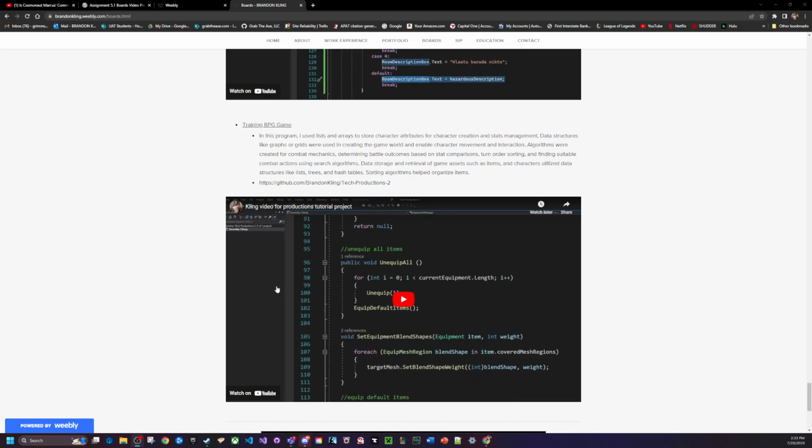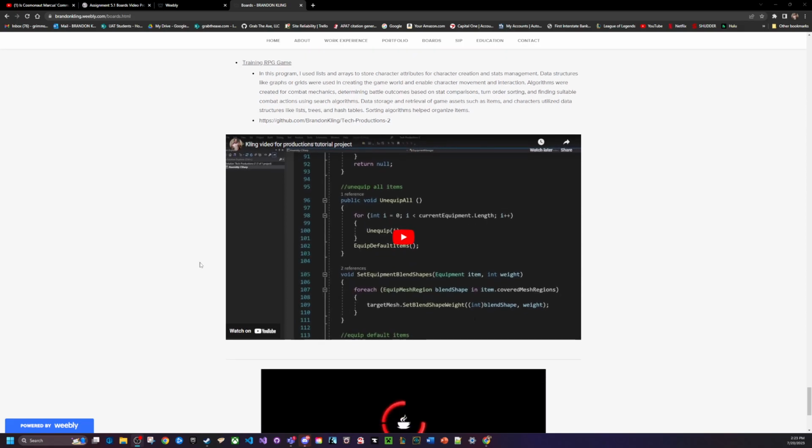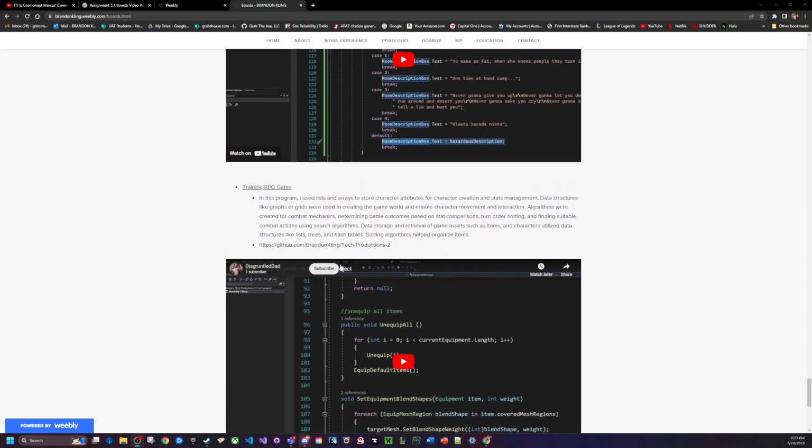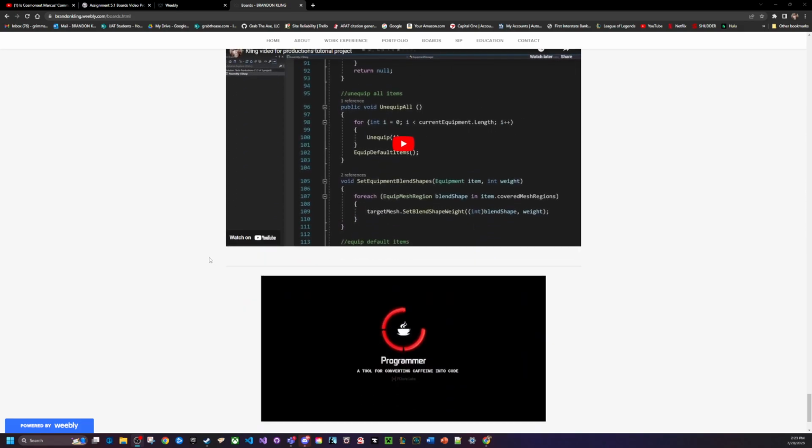In this, I made full characters with stats and mobility and armor they could equip and unequip. There's inventory for the items to go in and out of, combat stats, life totals, damage numbers, all that stuff. It hit all of them. So this project is really cool in that it hit all those bullets.